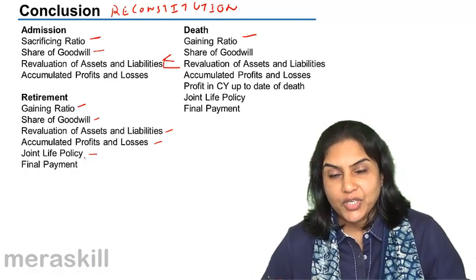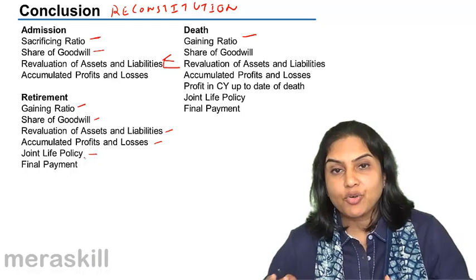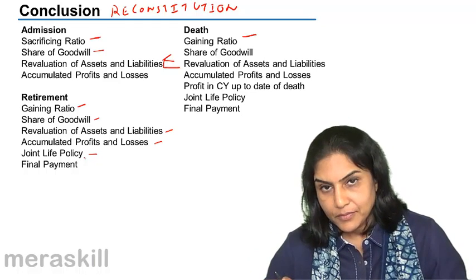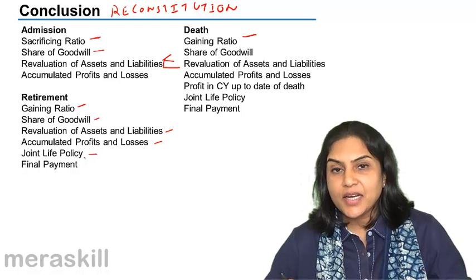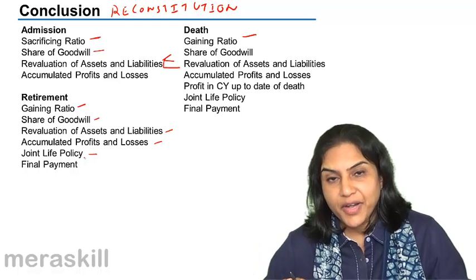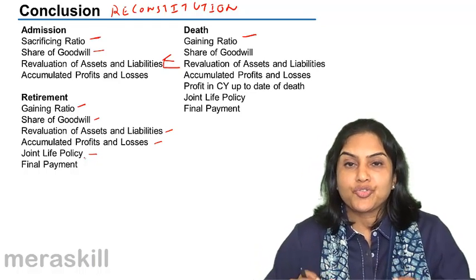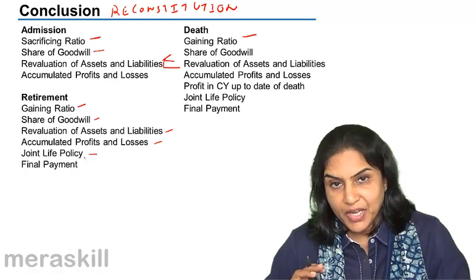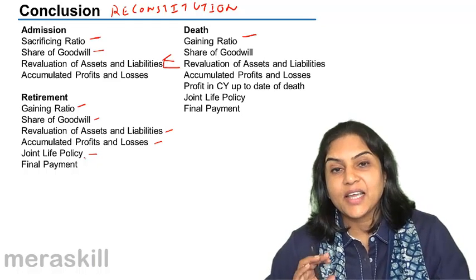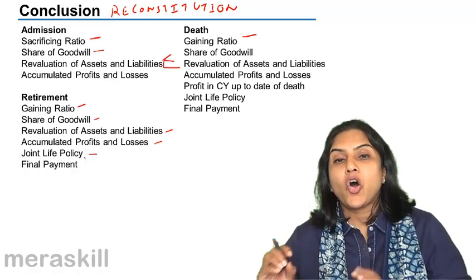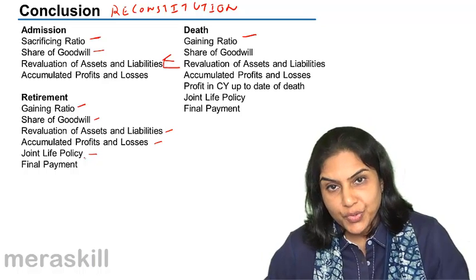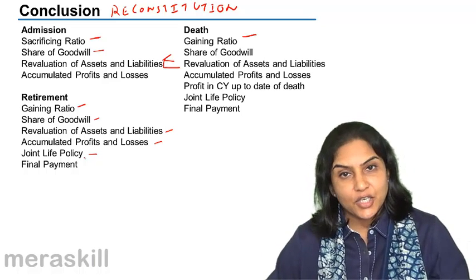A joint life policy is a policy which is taken out on the lives of all the partners of the firm. Why is this done? This is done so that in case of a retirement of a partner or in the case of death of a partner, the amount which is received from the insurance company can be used to settle the account of the retiring partner or settle the accounts of the deceased partner and pay the money to the deceased partner's executors.